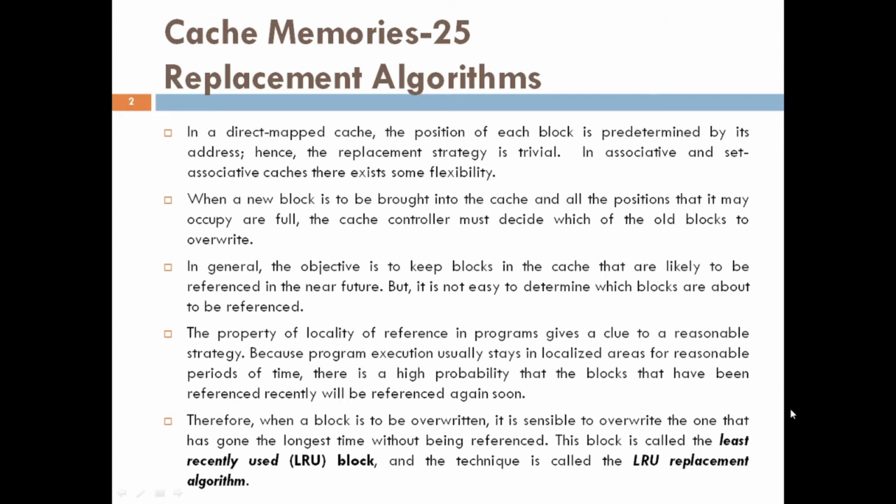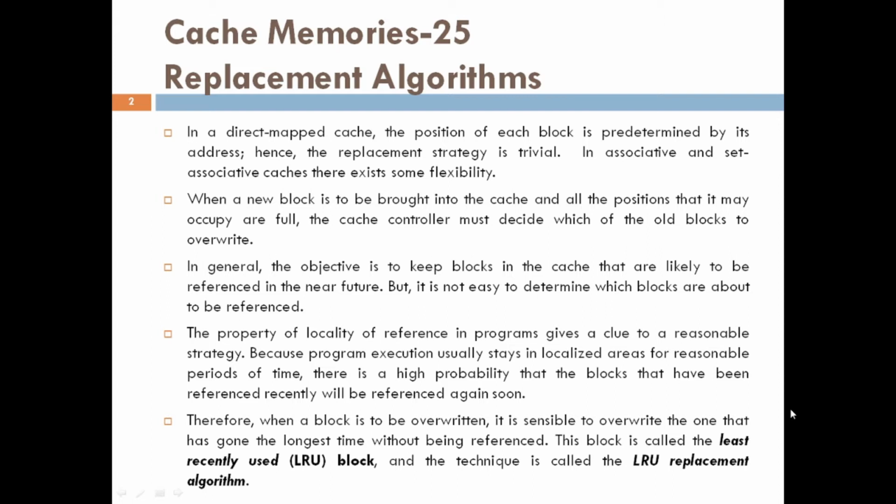As you know, in a direct mapped cache, the position of each block is predetermined, hence no replacement strategy exists in case of a direct mapped cache. But in associative and set associative caches, there exists some flexibility.